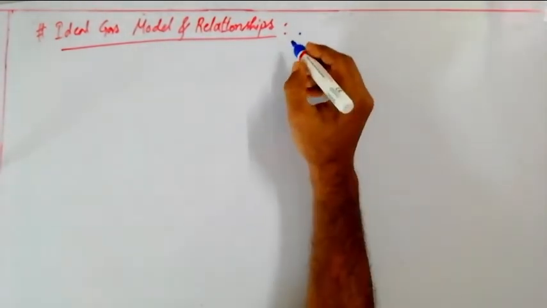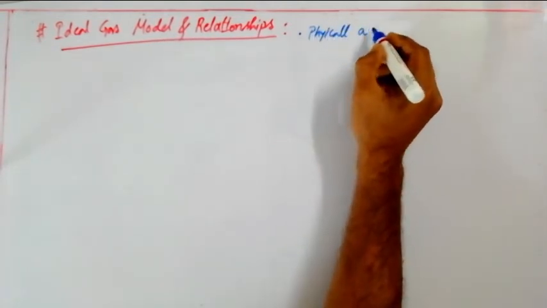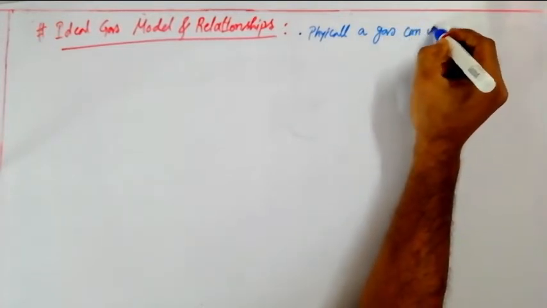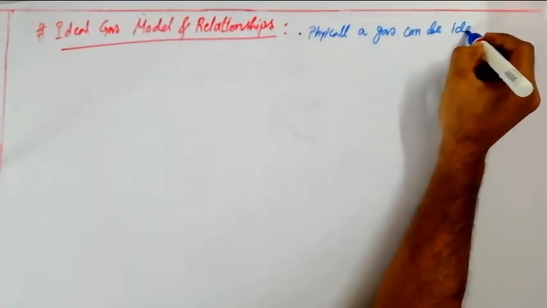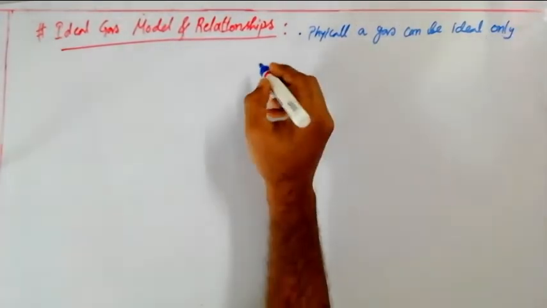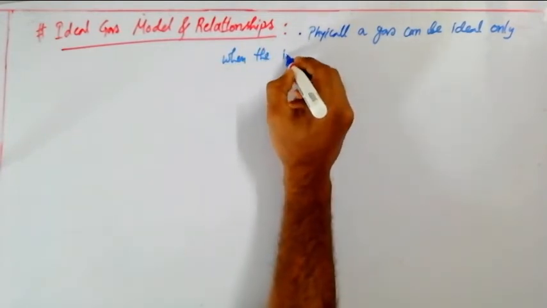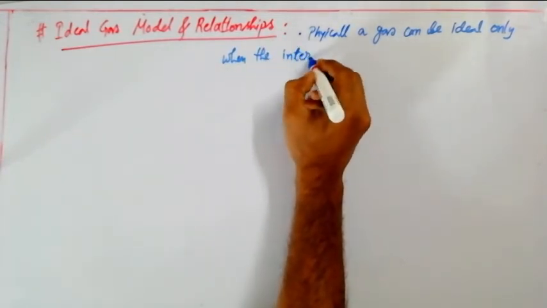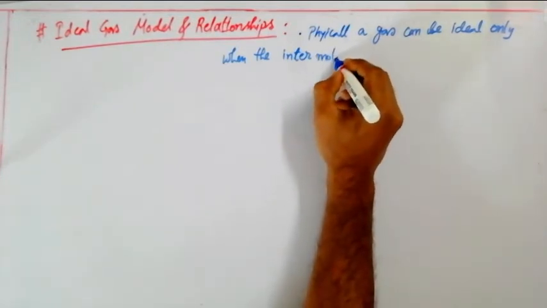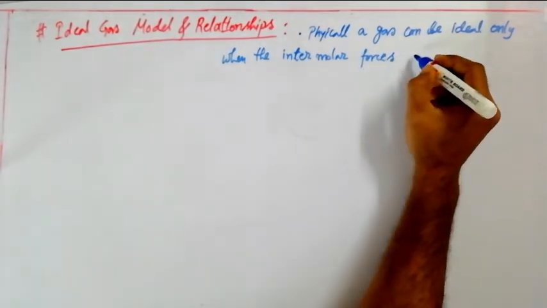Physically, a gas can be ideal only when the intermolar forces, that means the intermolecular attraction forces, are weak.